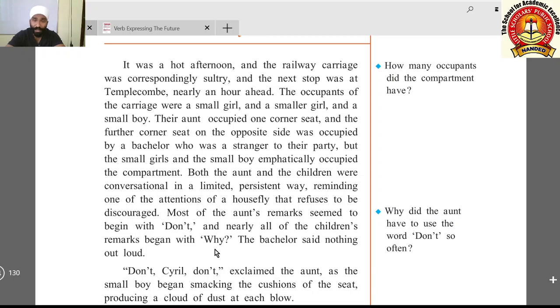And the children are asking her why we should not play here, why we should not jump, why we should not look out of the window, such questions. So these things are repeating like a housefly. If a housefly sits, we make it fly away, but it sits again. So this thing was happening. The bachelor said nothing out loud.